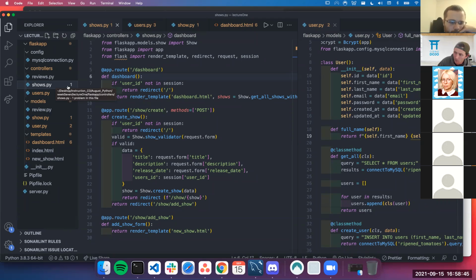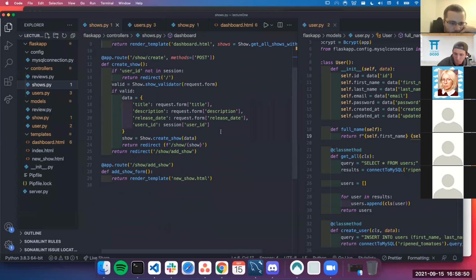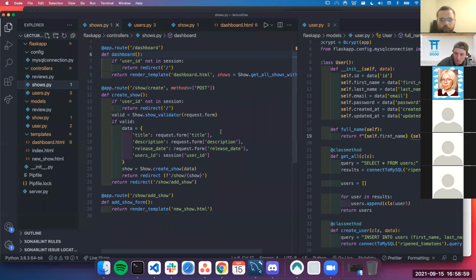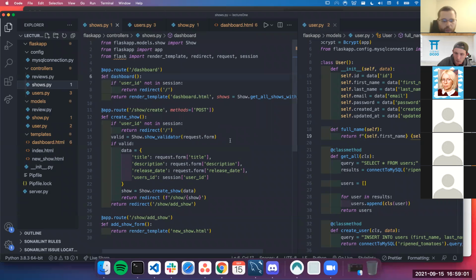So, yes. How about the routes where we have multiple classes? Then what's the best practice for which controller we should use? Suppose in a route we have the class of users and shows. What's the best practice? Well, it would depend on what your application is trying to do, right?